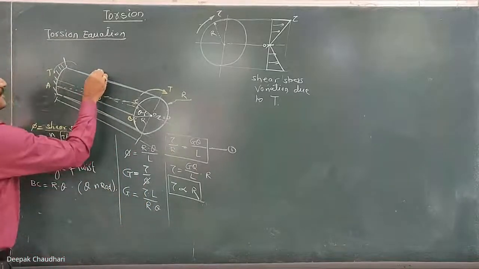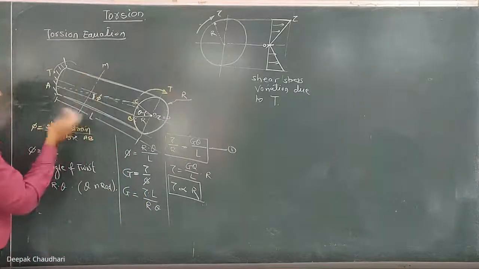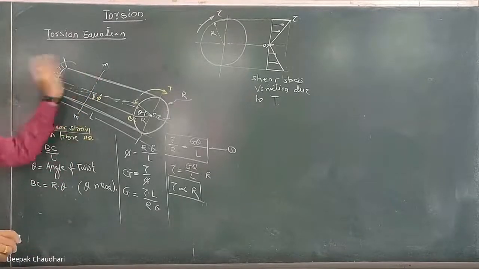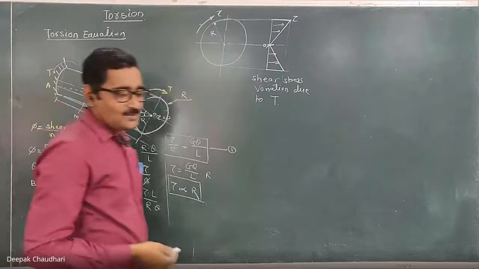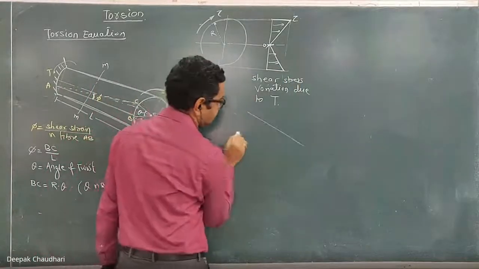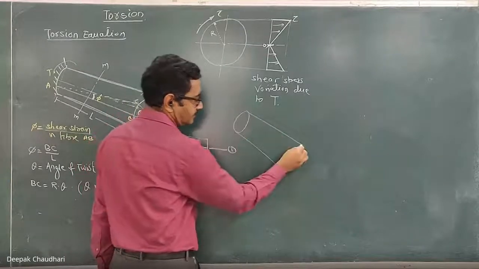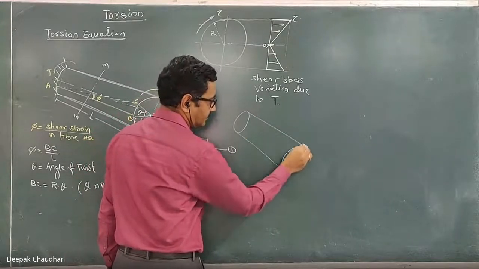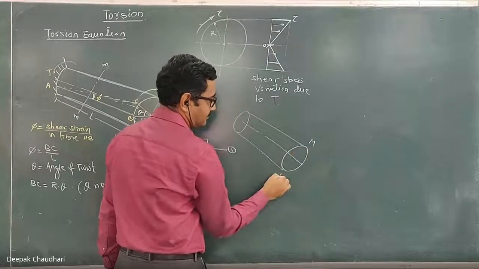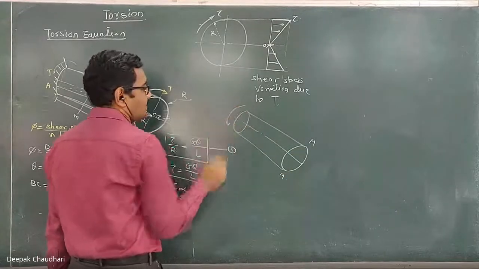Let's consider one section mm at any distance, and let's consider the FBD of the left part. So I'm showing the FBD of this left part. This is the section MM, which is subjected to the twisting moment torque.